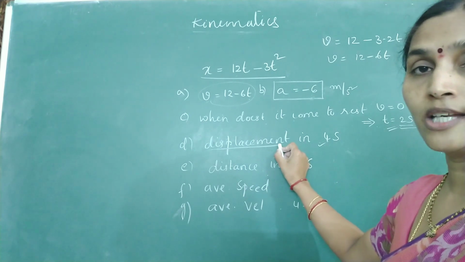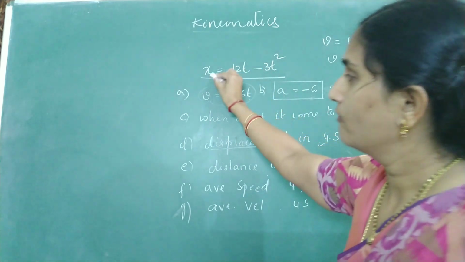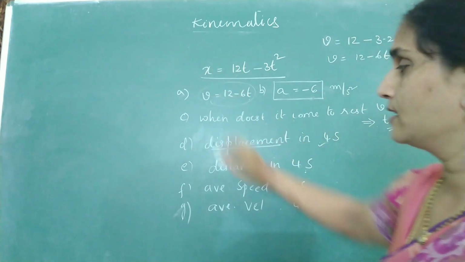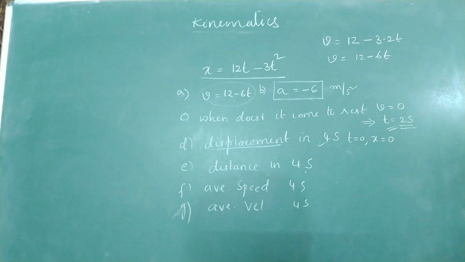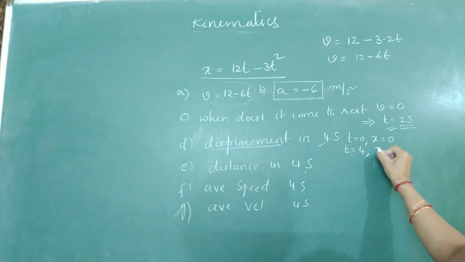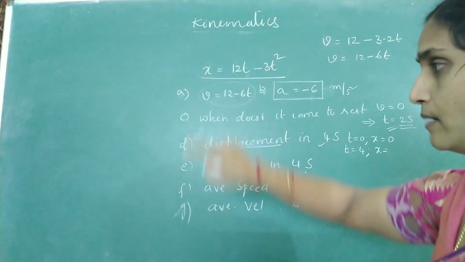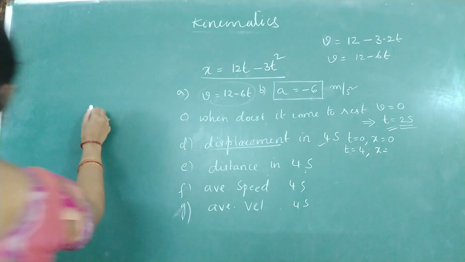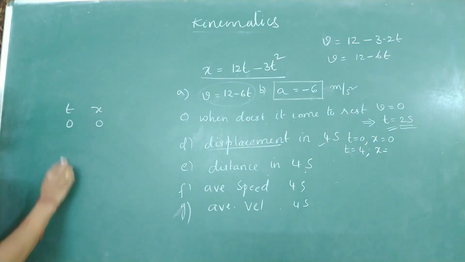Displacement only depends on initial and final positions. At t equal to 0, what is the position of the particle? At t equal to 0, x is also equal to 0. When t is equal to 4 seconds, what is the value of x? Put t equal to 4 here. I'll make a table, that's better. x and t: when time is 0, x is 0.